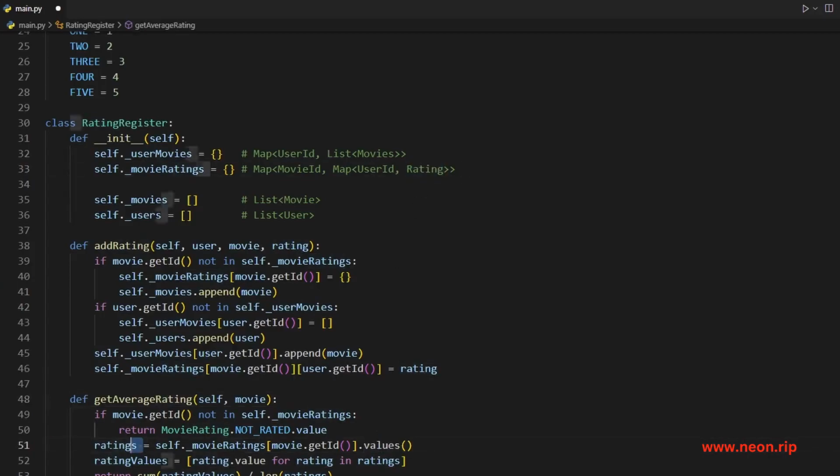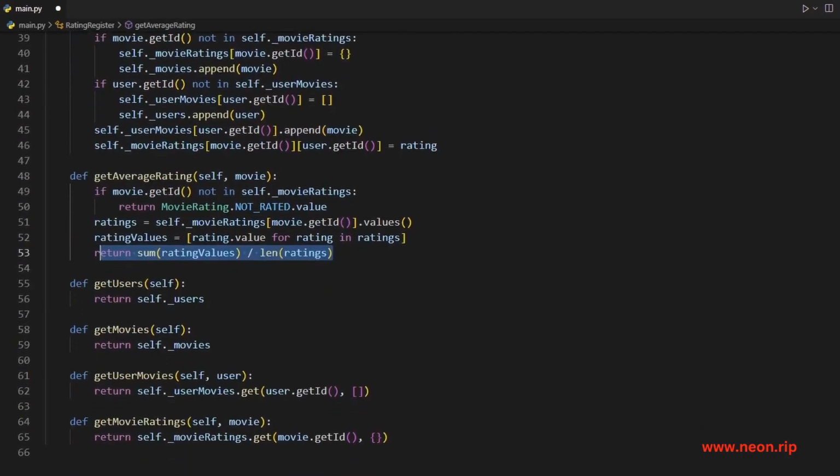And then for all of those ratings, the rating itself is an enum, remember? And in Python, you just have to call dot value to get the actual value in this case, which is an integer, which is what we want. And then using those integer values, we can take the sum of all of them and then divide by the length, which will give us the average, of course. Other than that, we just have a few convenience getters, getting the list of users, getting the list of movies, getting all the movies that a user has seen, and getting the movie ratings map for a particular movie.